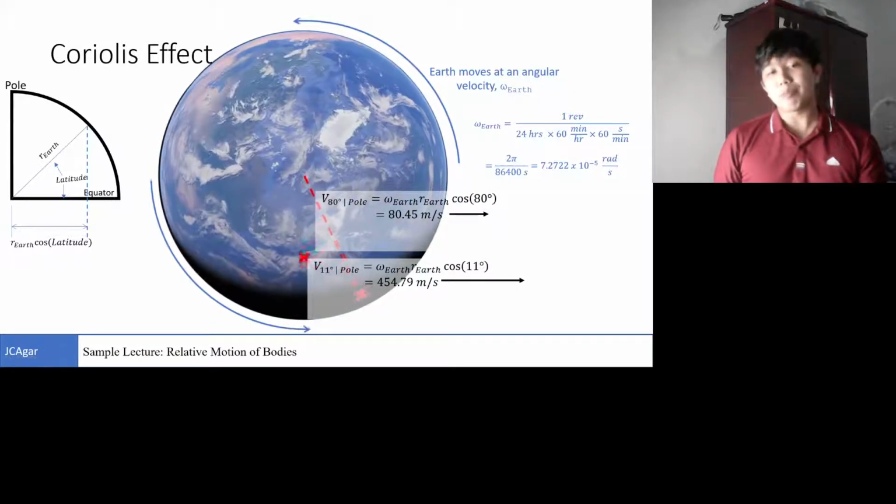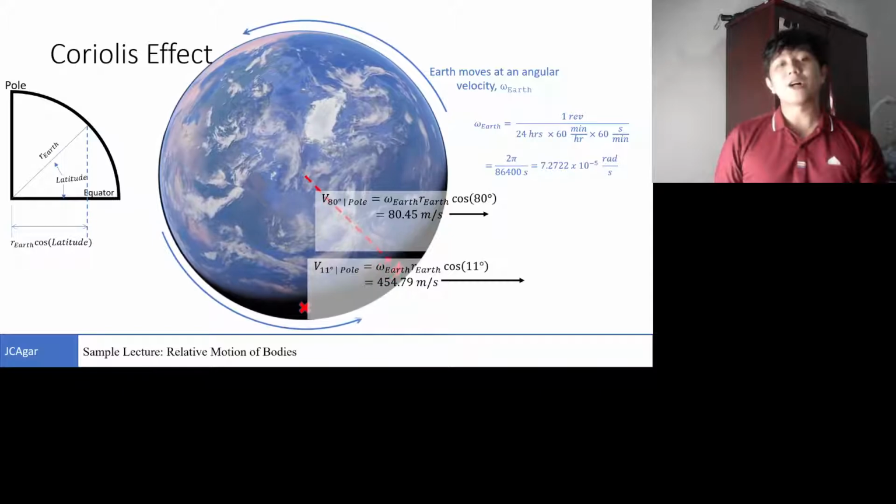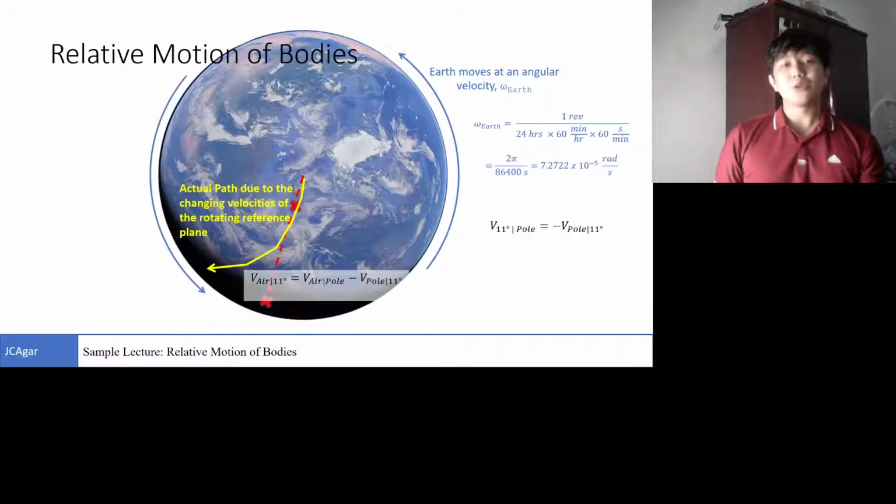So for example, there's a parcel of air moving directly southwards from the pole towards the equator. The velocity that's initially set is with respect to the pole. However, the moving frame of reference would then result in that object, the parcel of air for example, assuming a curved path. So the actual path is due to the changing velocities of the rotating reference plane.